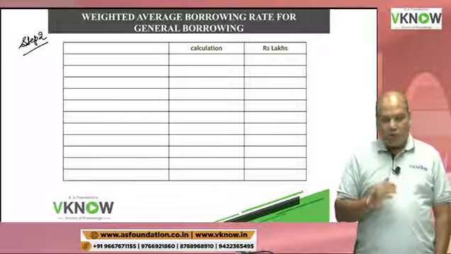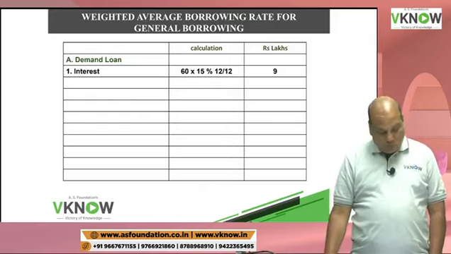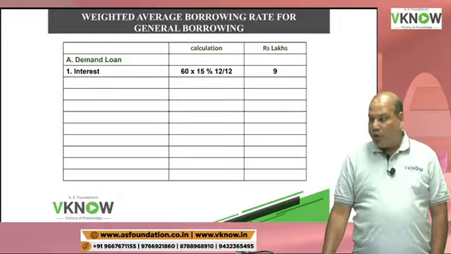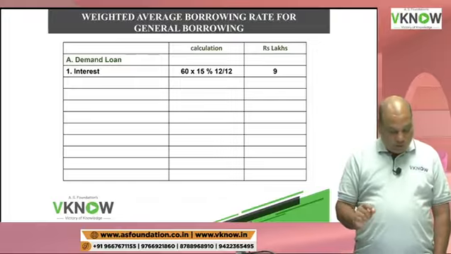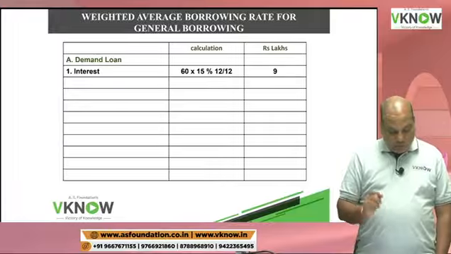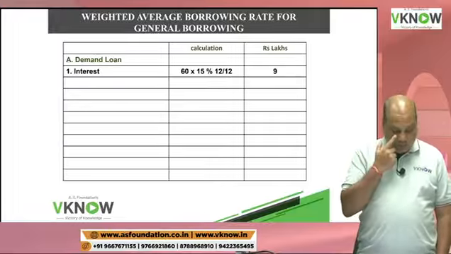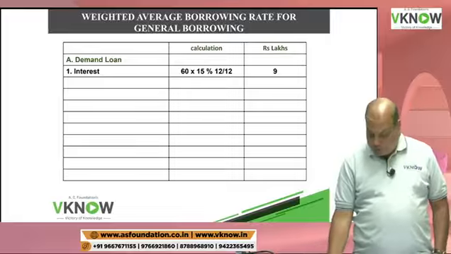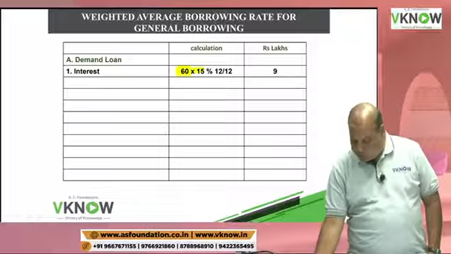Okay. So the question should be in front of you continuously. So first you write down point number A, demand loan. Demand loan, first line of the table, 60 lakh into 15%, and it is for full year. So I will take 60 into 15% into full year.